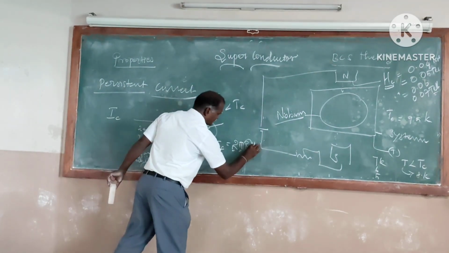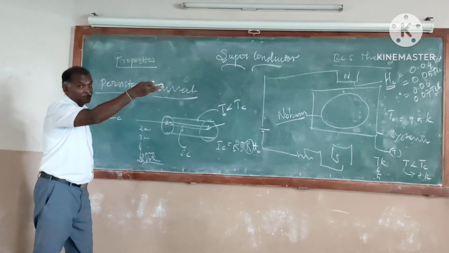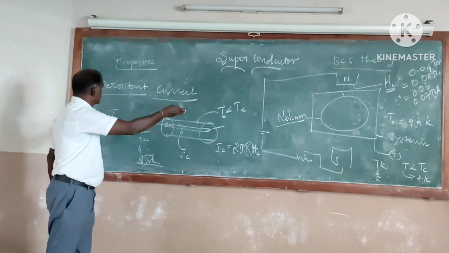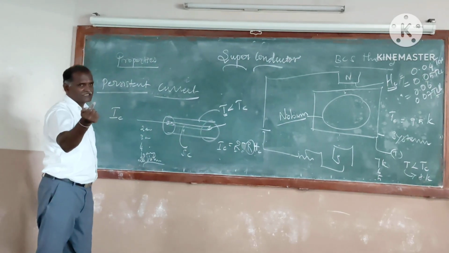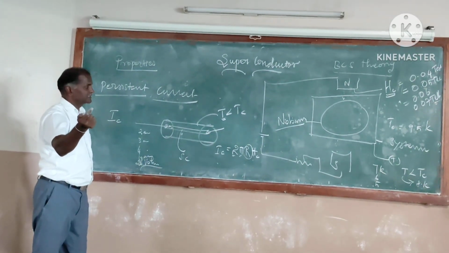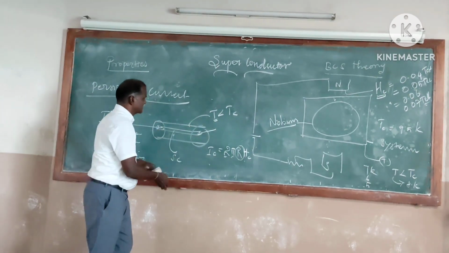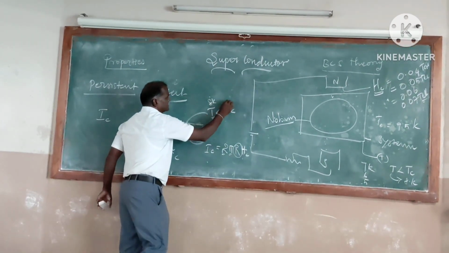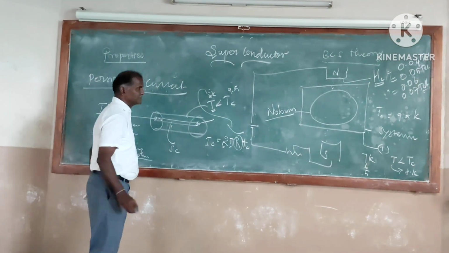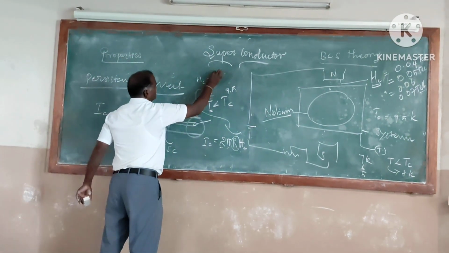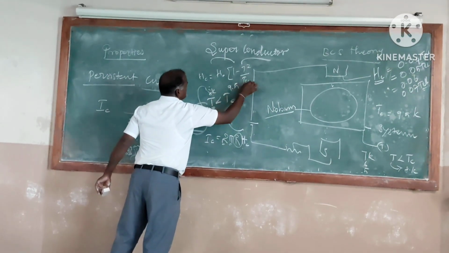Then HC. Just before, we studied the critical magnetic field for 6 K, 7 K, 8 K. In the same way, if you maintain the temperature, say 9.5 K, we can calculate HC using the formula HC is equal to H naught into 1 minus T squared by Tc squared.